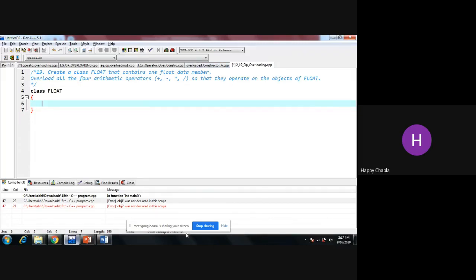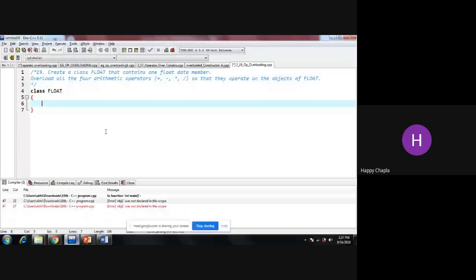The concept behind your operator is whatever the inbuilt functionalities you have, or whatever the concept behind my inbuilt data type, right? We can add inbuilt data type values, that is a plus b or 5 plus 6, right? I can do it because this is my inbuilt data type. Now if we want to multiply value 1 with value 2, right? If we want to do that kind of thing, we can implement it.